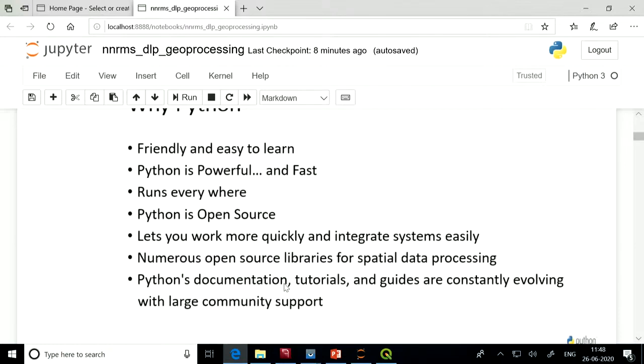Plus, Python's documentation, tutorials and guides are constantly evolving with large community support. With these, you can easily learn more about Python, and if you face any problem, there are many forums which will help you in going ahead.